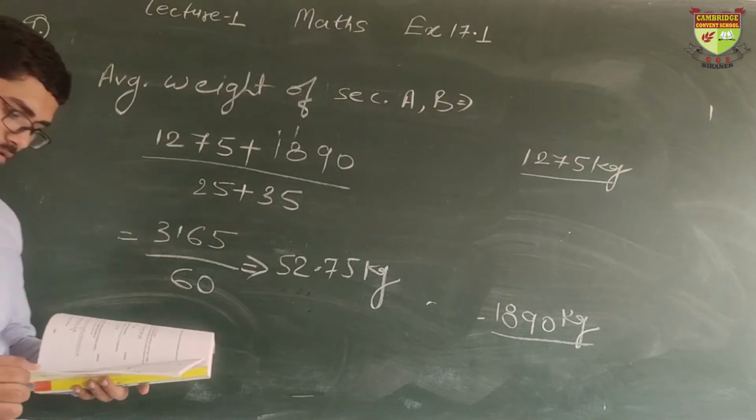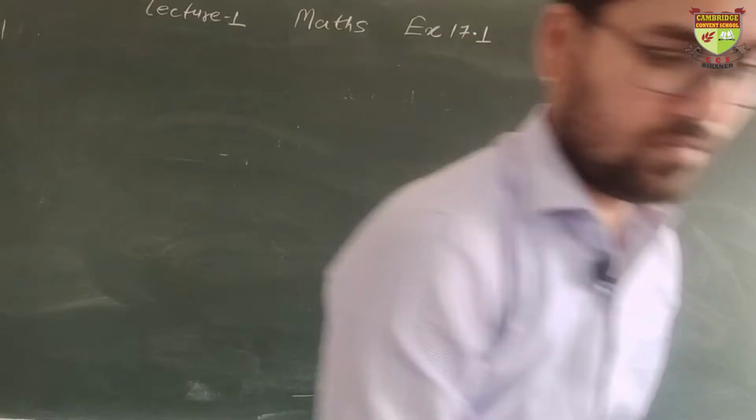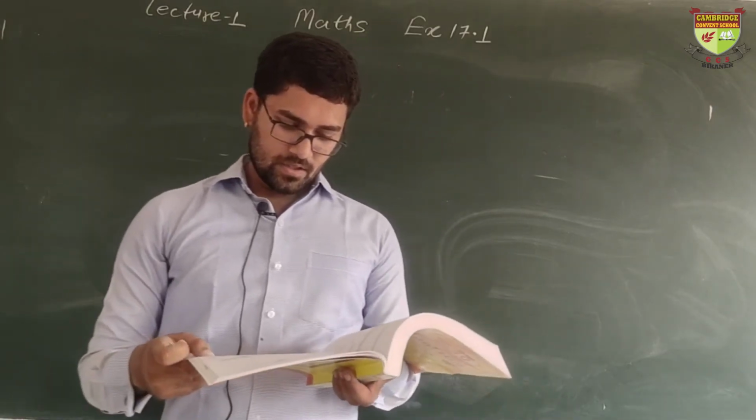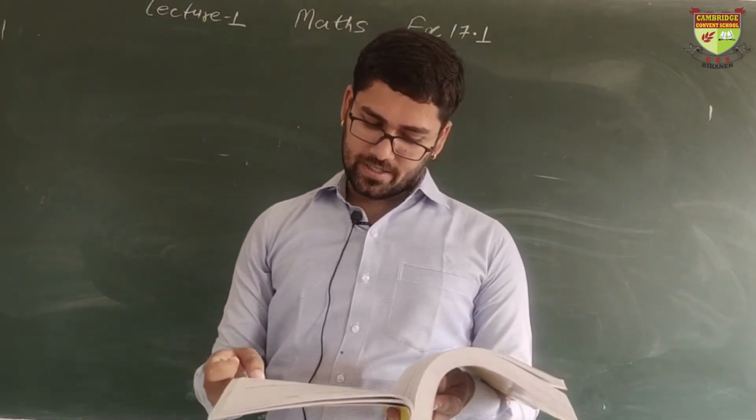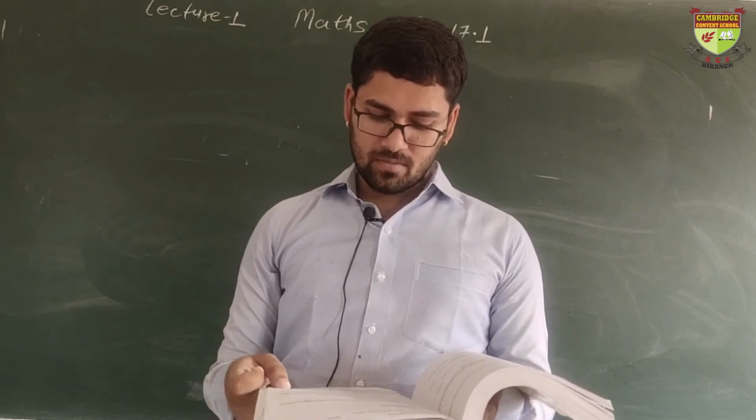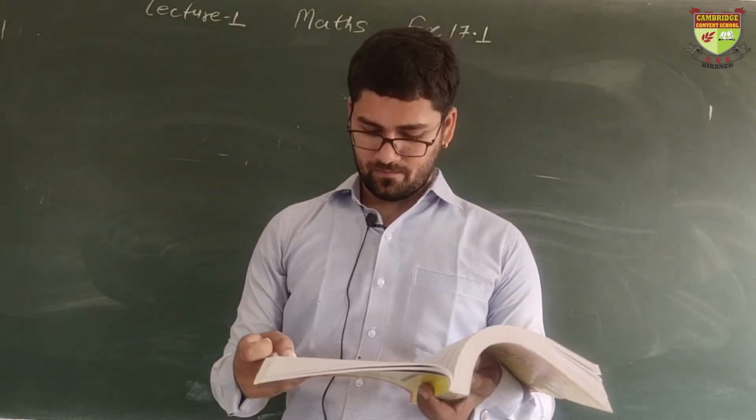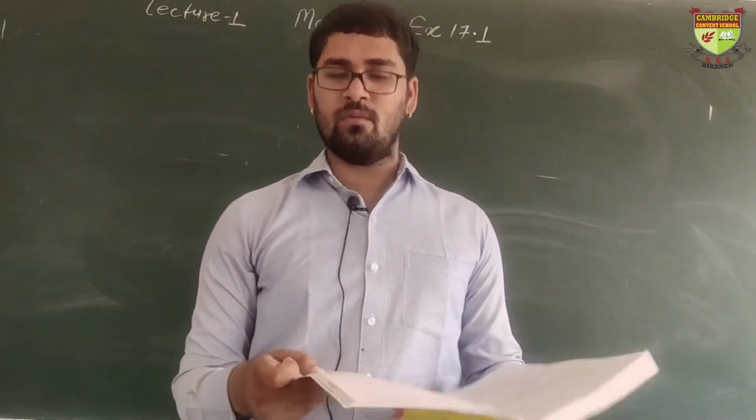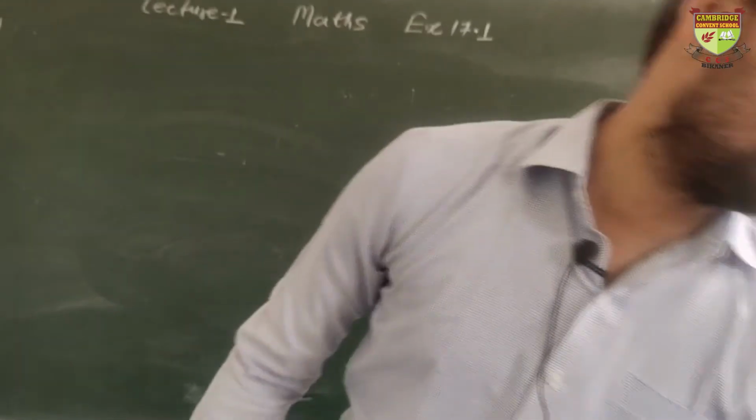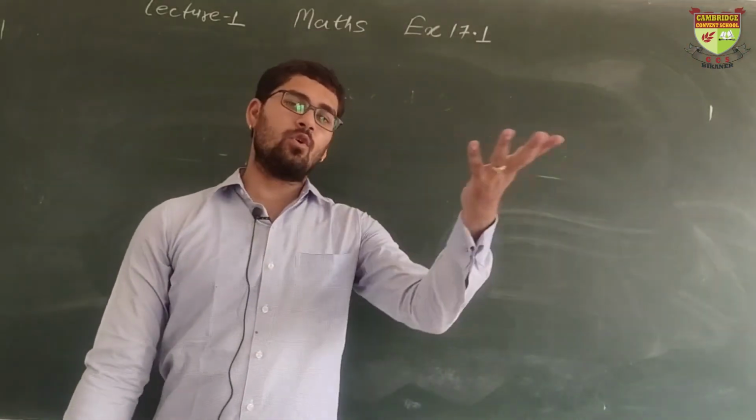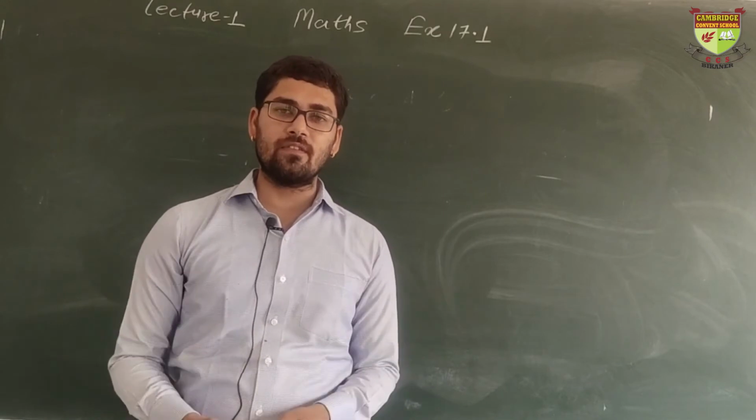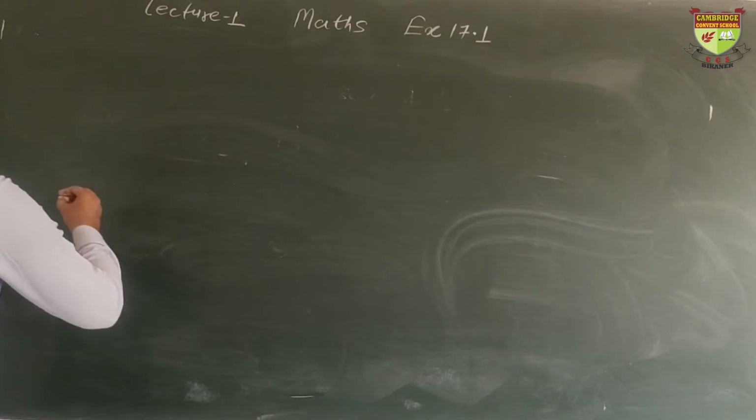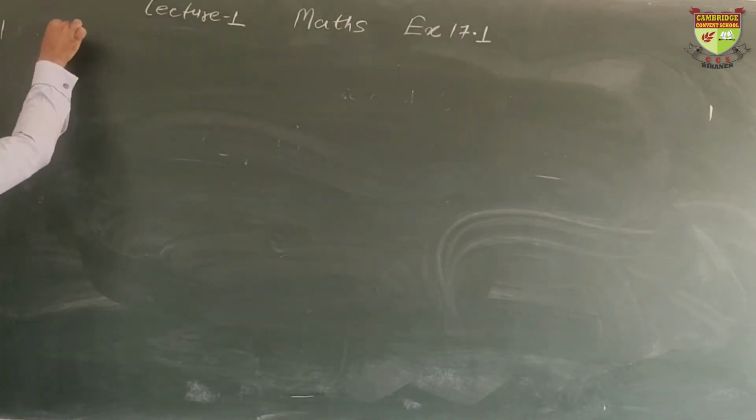Okay. Now we are doing question number 8. In the 8th question, it is said the mean of 5 numbers is 18. If one number is excluded, meaning removed, then the mean becomes 16. Find the excluded number. 5 numbers are there. We do not know what those 5 numbers are, so we shall consider them as A, B, C, D, E. We are doing question number 8.